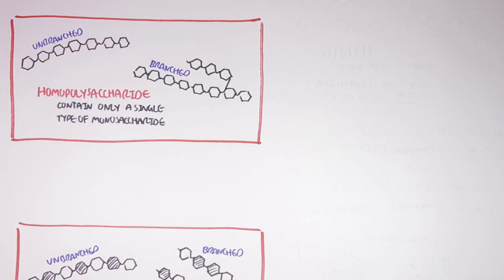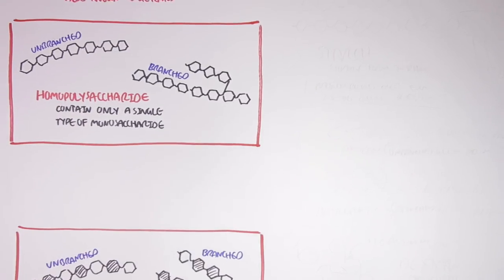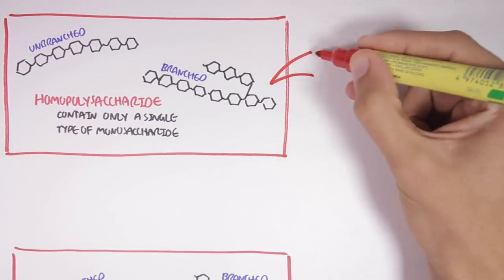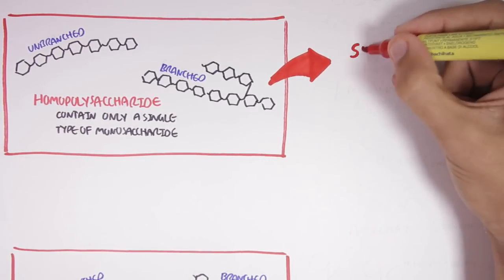What you have to understand is that the polysaccharides I am currently drawing are very small. In reality, a polysaccharide is made up of thousands of monosaccharides linked together. In this section of the video, we won't focus on heteropolysaccharides, but we will look at homopolysaccharides. Because homopolysaccharides serve as storage forms of monosaccharides in both humans and plants, and even bacteria. So they're very, very important. So let's look at some examples of homopolysaccharides.